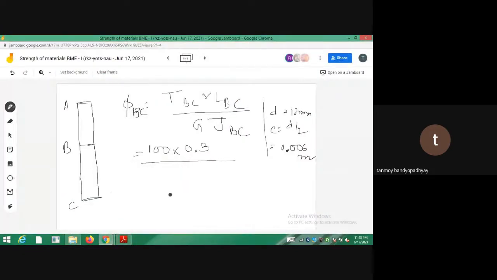So that is 26 gigapascal, meaning 26 into 10 to the power 9 into pi by 2 C to the power 4, meaning 0.006 to the power 4. So you calculate this one. See what value you are getting. We are calculating phi BC. I just calculated it in degrees. See what value you are getting.